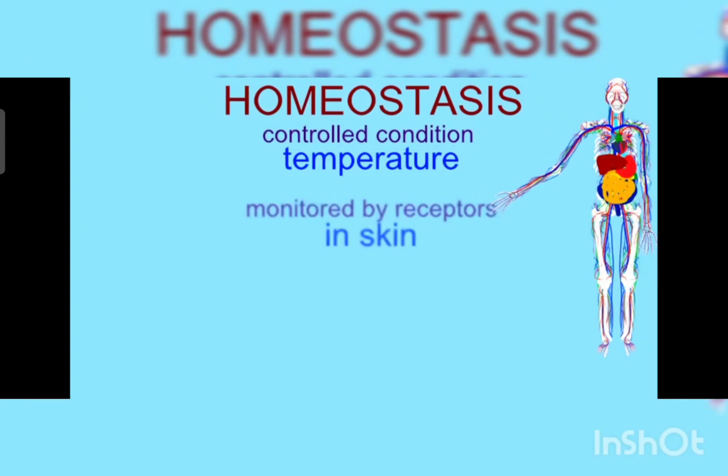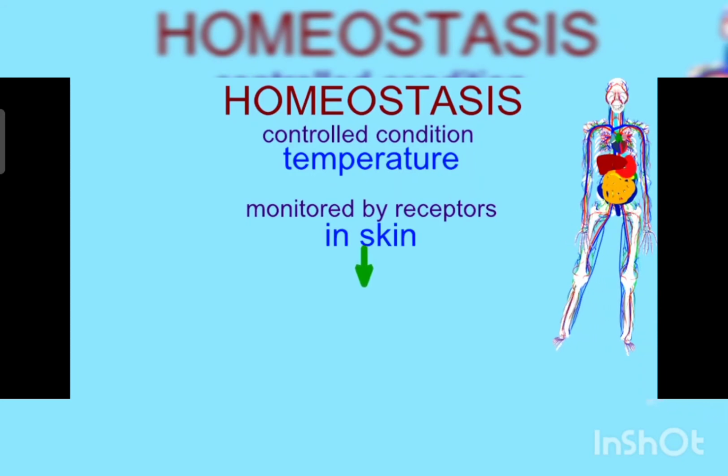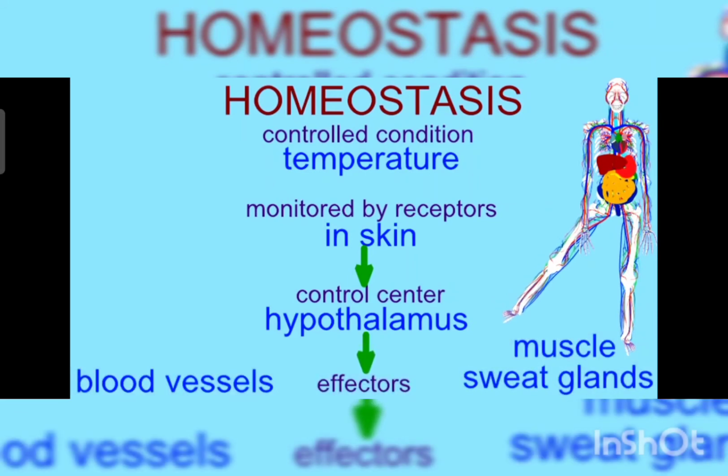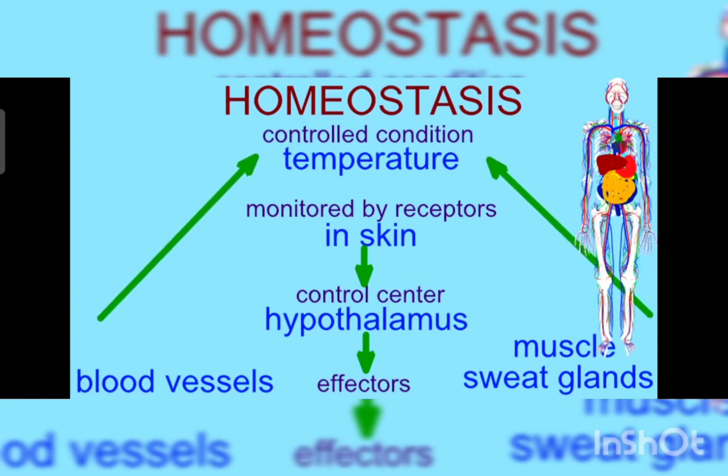Receptors in the skin and elsewhere communicate changes to the hypothalamus of the brain. This control center can then coordinate the action of muscles, sweat glands, and blood vessels. These effectors can bring body temperature back to normal conditions.